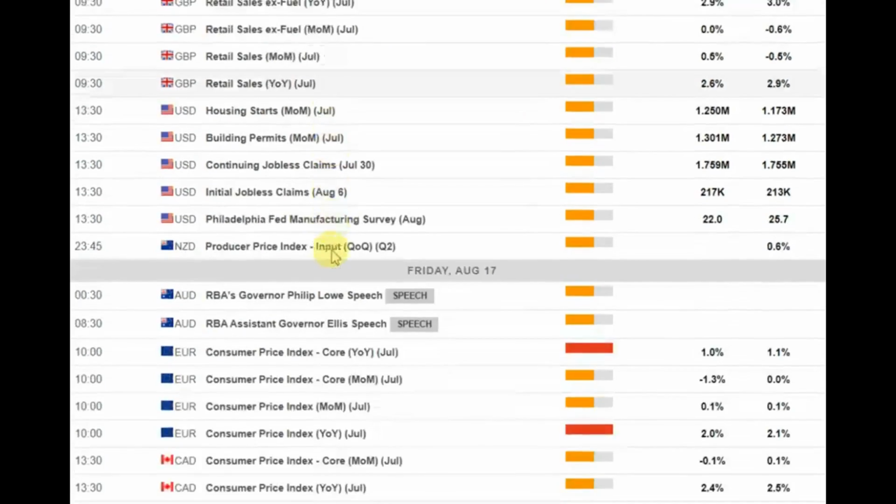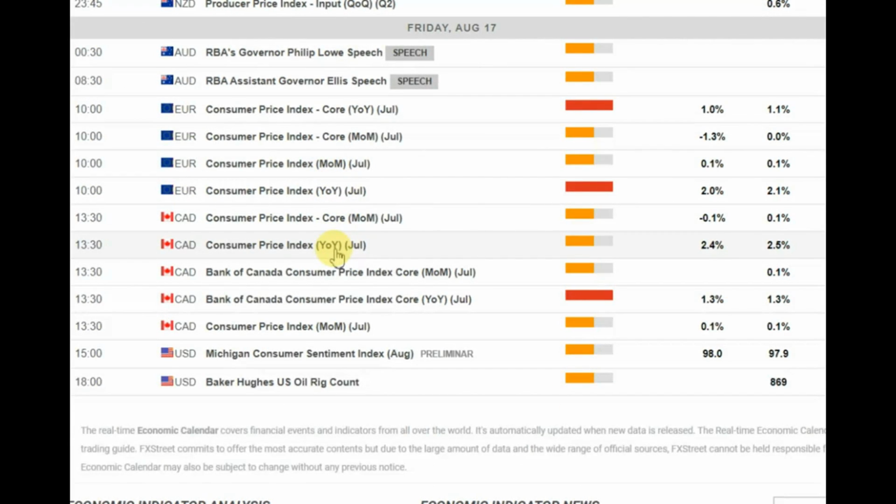And finally, on Friday, 17th of August, at 10 a.m., Eurozone CPI, Consumer Price Index, is due for release. Expectations are for prices to show unchanged growth of 0.1% month on month from previously published 0.1% and 2% year on year from previously published 2.1%. This data could impact volatility in European equities and also euro currency crosses.